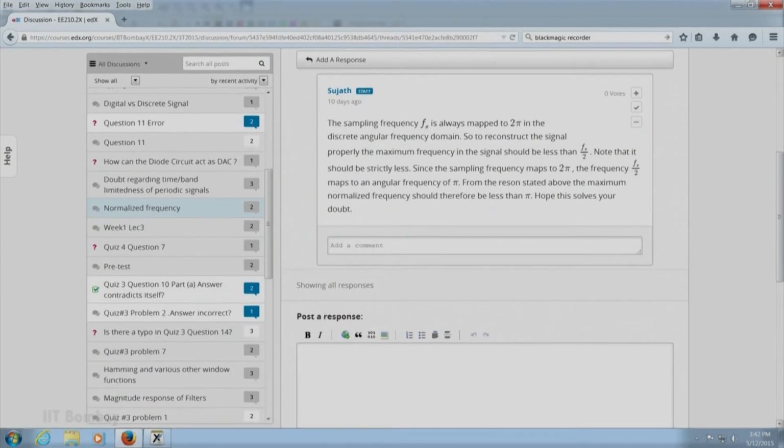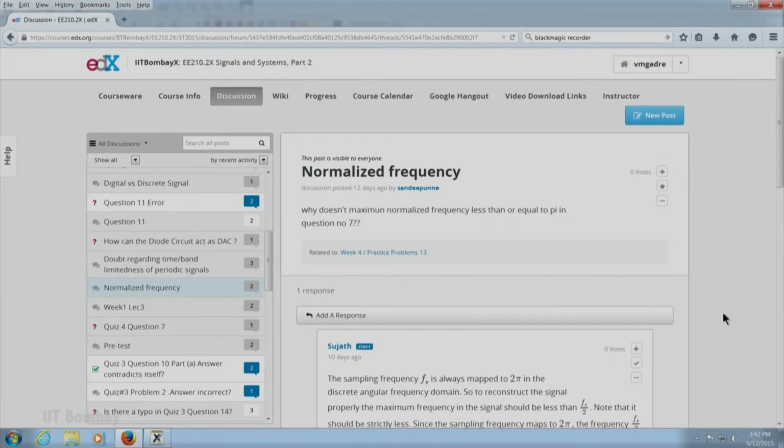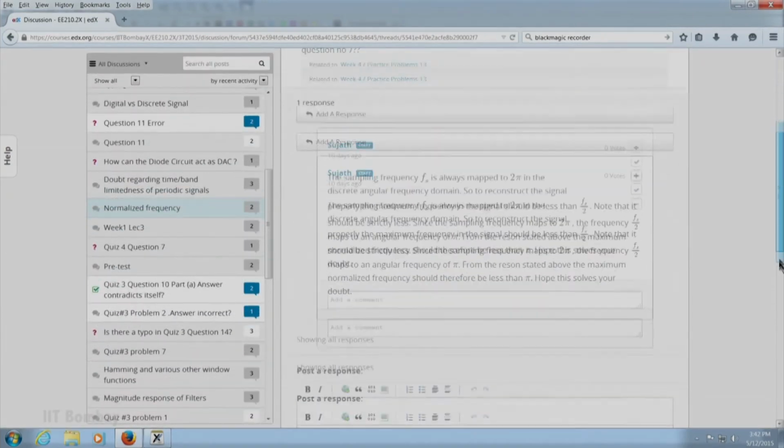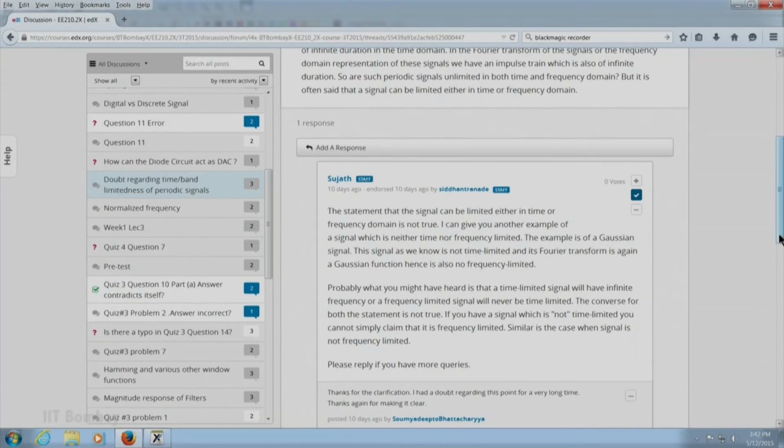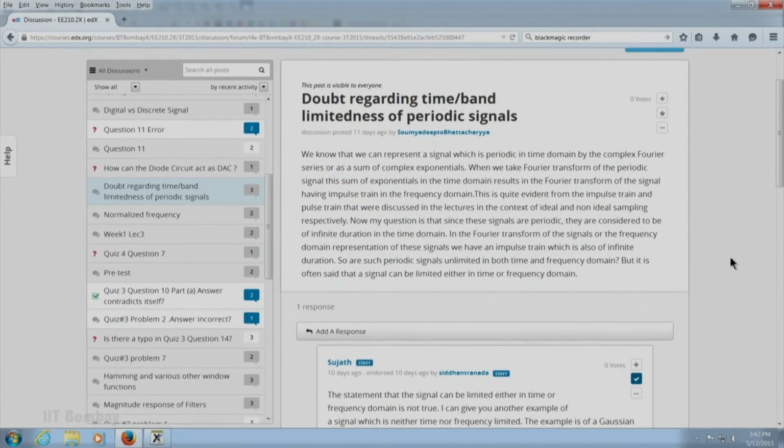But I see here a very interesting question on the normalized frequency. Sandeep Unna has asked the question, why is the maximum normalized frequency less than or equal to pi? Now, you see the pi is on the normalized angular frequency axis representative of the maximum frequency component that could be present in the original signal if you do not want aliasing, and my teaching associate Sujat has answered the question very well.